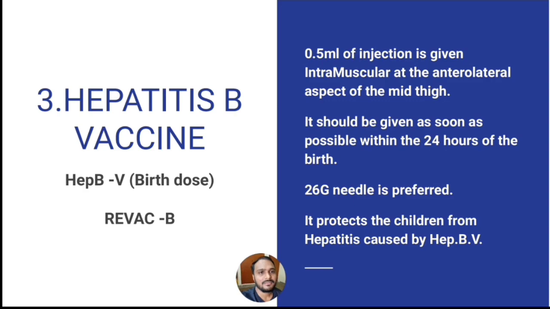Coming to the hepatitis B vaccine. Hepatitis B vaccine birth dose is given within 24 hours of birth. 0.5 ml of the injection is given intramuscular at the anterolateral aspect of the mid-thigh. It protects the child from hepatitis caused by hepatitis B virus.